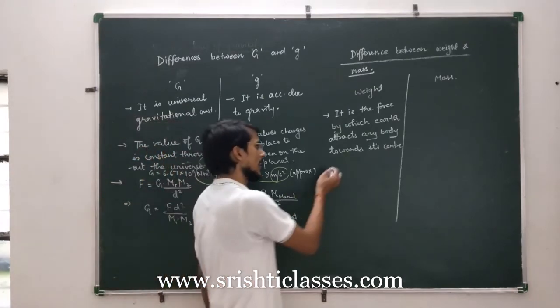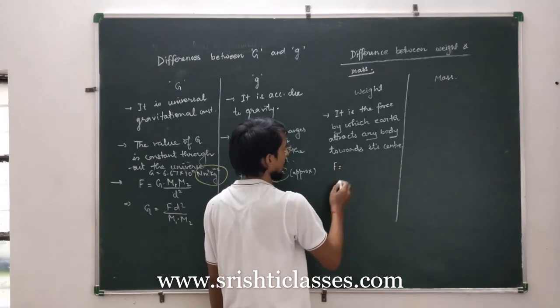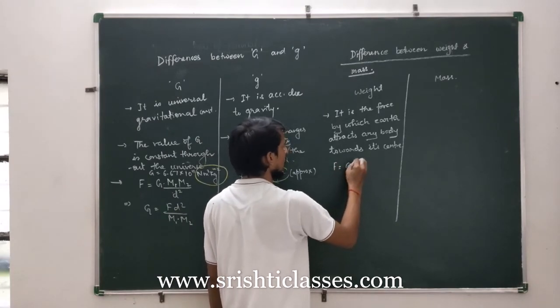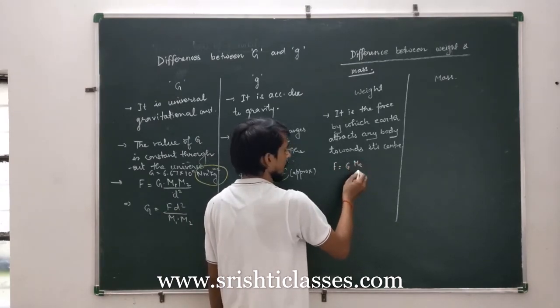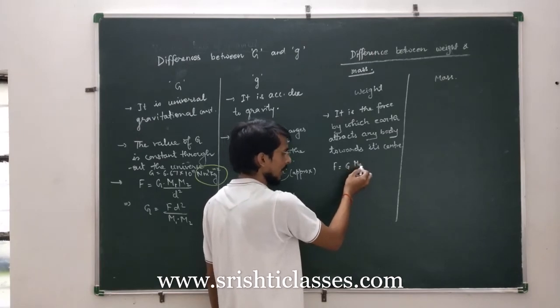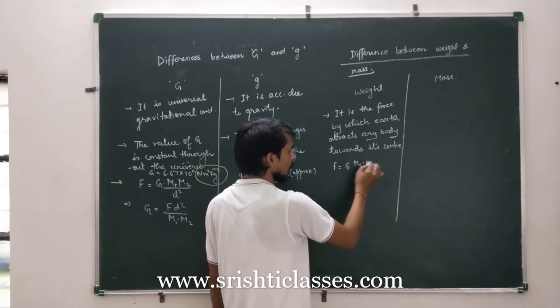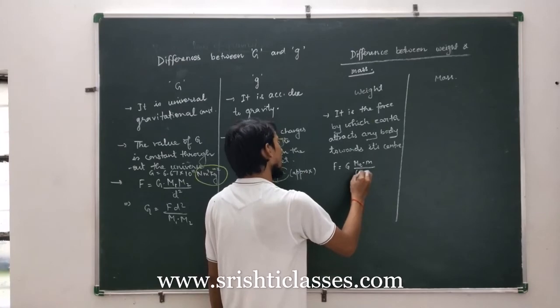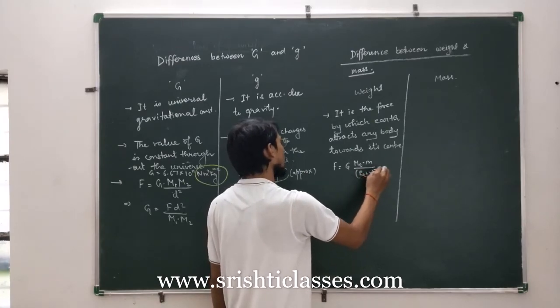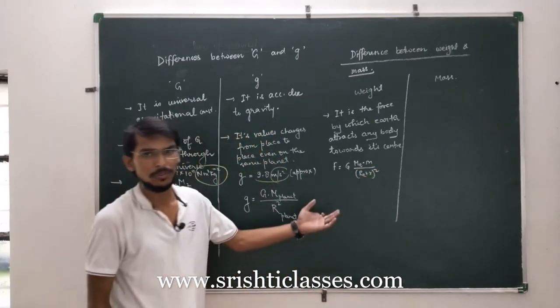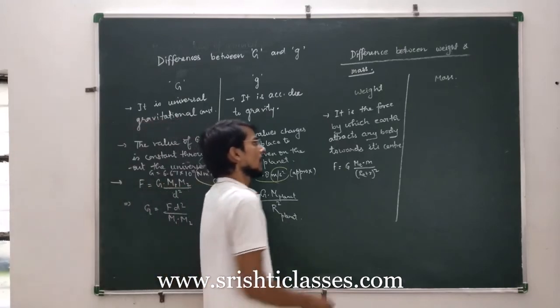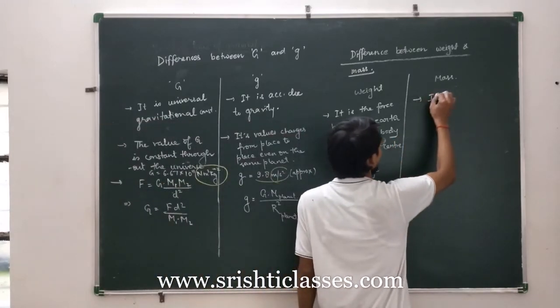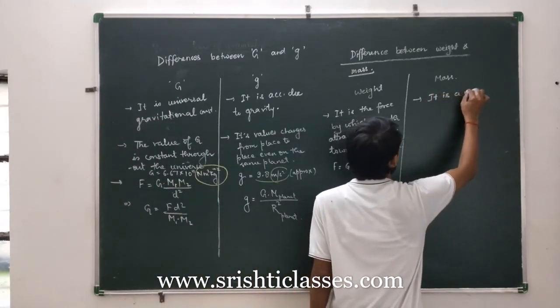So you can easily calculate its value by the formula F is equal to G m1 into, in place of m1 you can write me, that is the mass of Earth, mass of body, upon re plus r whole square. I have shown you in the same class. Mass is the matter contained in a body.